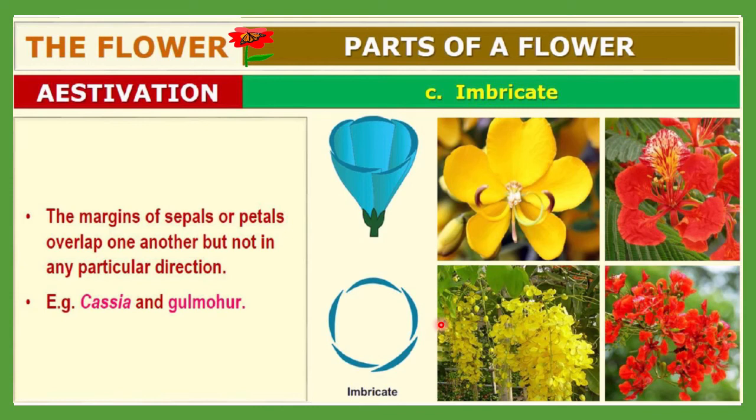Examples include cassia and gulmohar, and here you can see the photographs of cassia and gulmohar. In this estivation type, the margins of the sepals or petals overlap but in no particular direction. Such an example is cassia and gulmohar, and this type of estivation is called imbricate type of estivation.